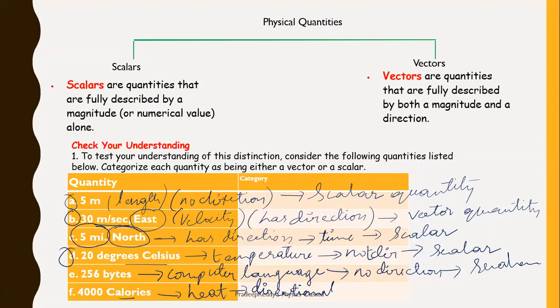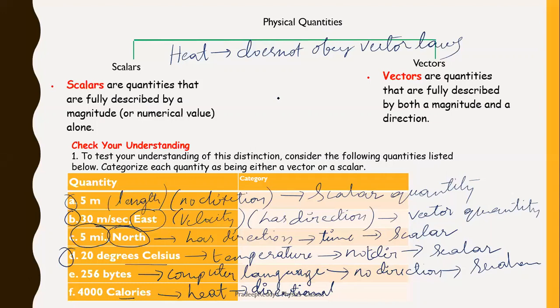So heat does not obey vector laws: triangle law, polygon law, parallelogram law. There are a few vector laws that you will learn in the coming chapters.